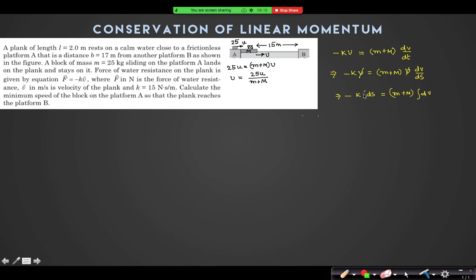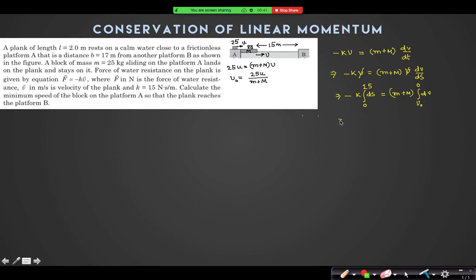So for the minimum velocity, when the system reaches here, we can assume their velocity to be 0. And when s equal to 0, their velocity was this one. Let us assume it to be v naught.